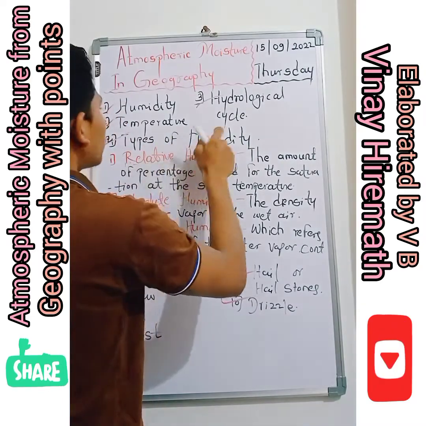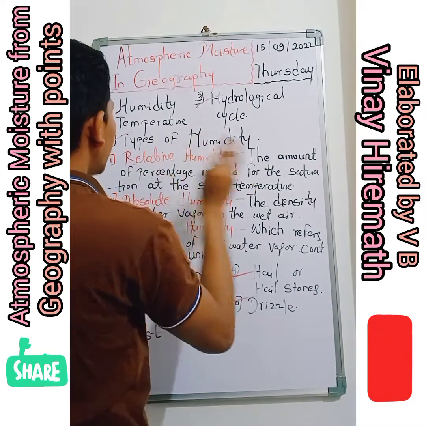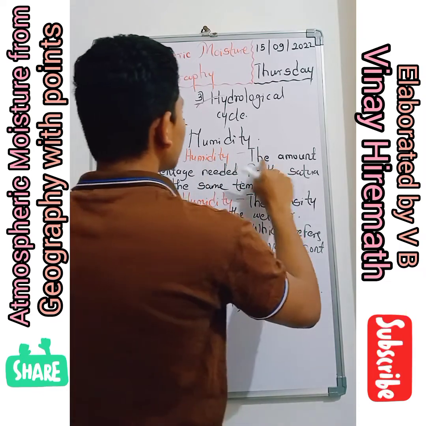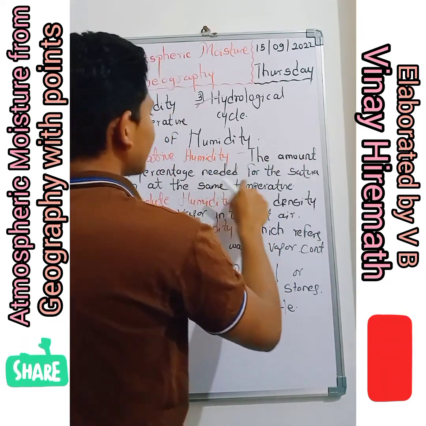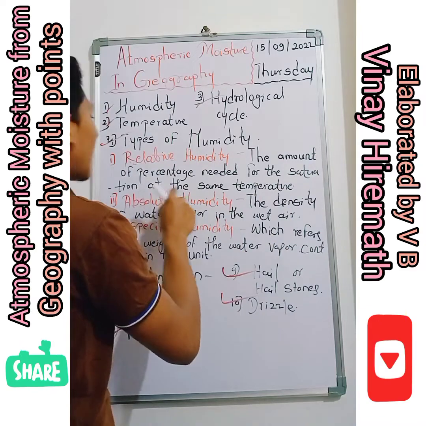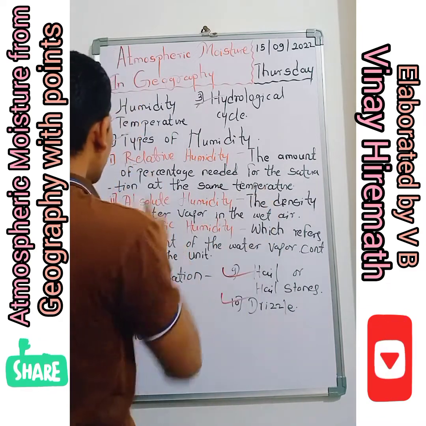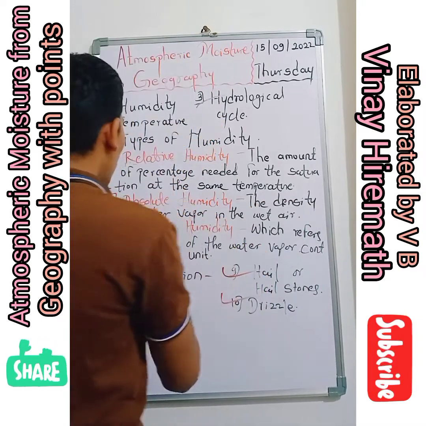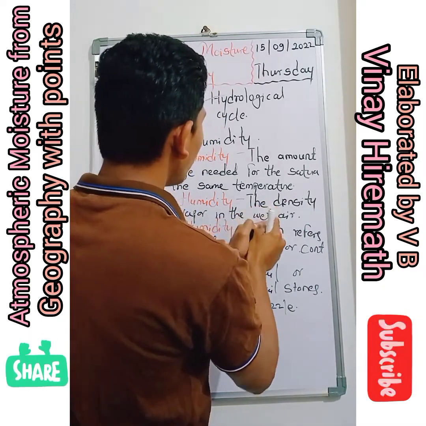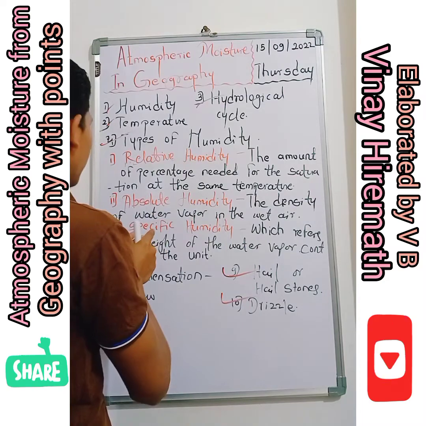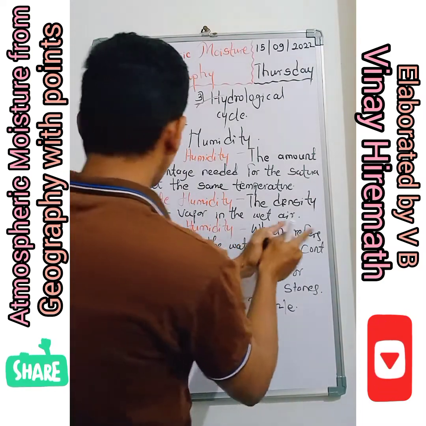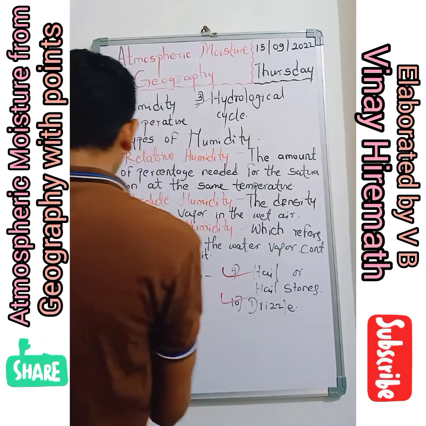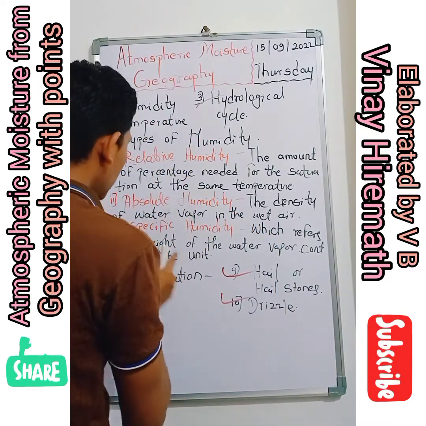And again, types of humidity. There are three types: relative humidity, absolute humidity, and specific humidity. Relative humidity is the percentage needed for the saturation at the same temperature. Absolute humidity is the density of water vapor in the wet air. Specific humidity refers to the weight of the water vapor contained in the unit.